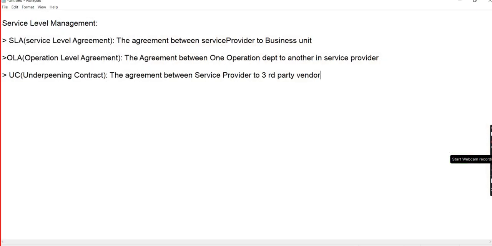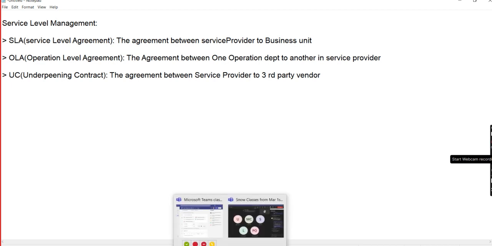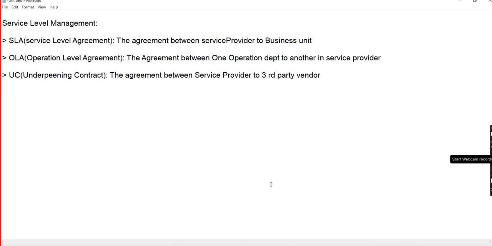So coming to the point, these three types of agreements are there in our SLM: SLA, OLA and UC. SLA means service level agreement, OLA means operation level agreement, and UC means underpinning contract. Let me give a small example.